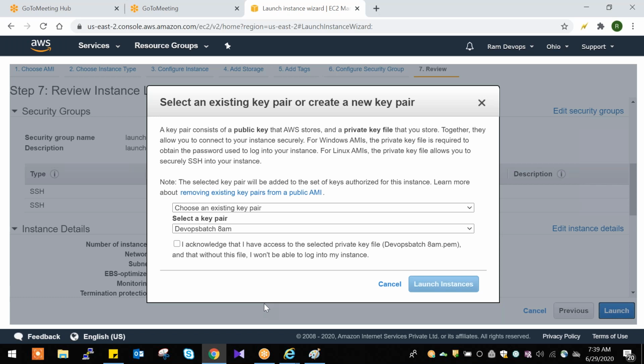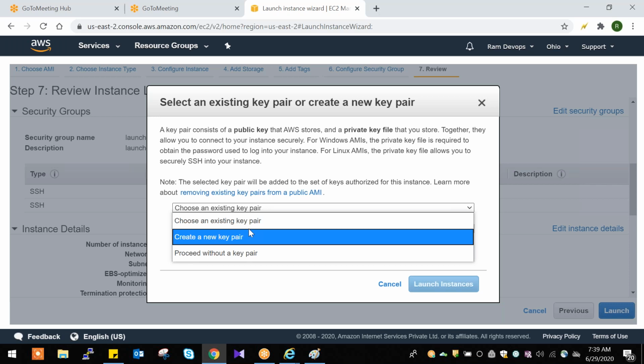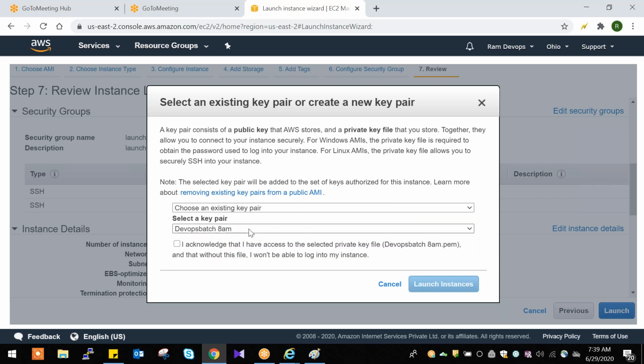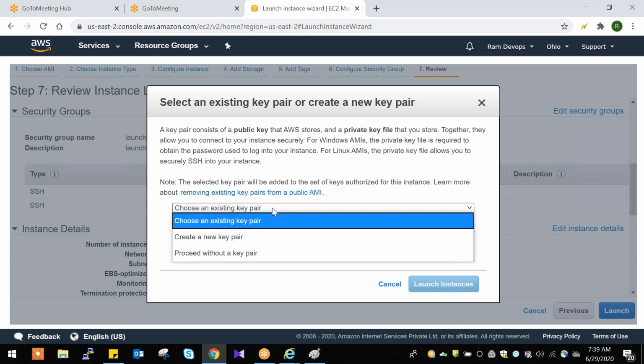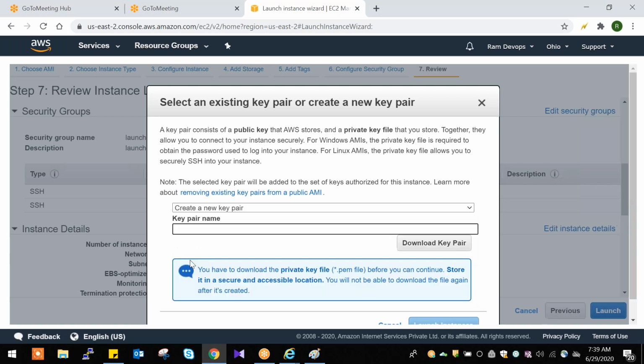Okay, so here choose an existing key pair, or else you can create new key pair. These are the existing ones available, and you can select new key pair here. So we'll create new key pair here.